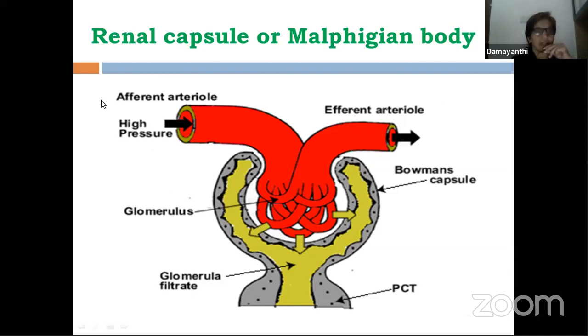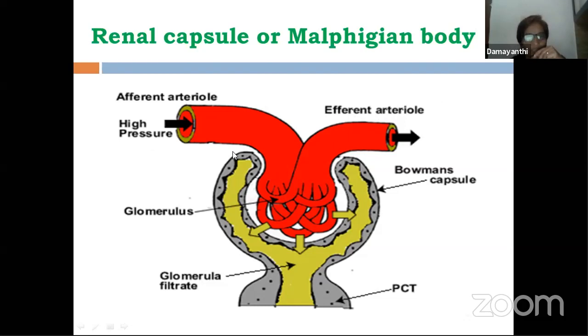So what happens is that the renal artery, we have seen in our earlier slides, the red colored artery I showed you, enters and splits into different branches. Each branch is called an afferent arteriole, a smaller artery, a branch of an artery. This afferent arteriole comes into Bowman's capsule and then divides into fine branches, which we call capillaries. All these capillaries join together and emerge out as another blood vessel, which is called the efferent arteriole.